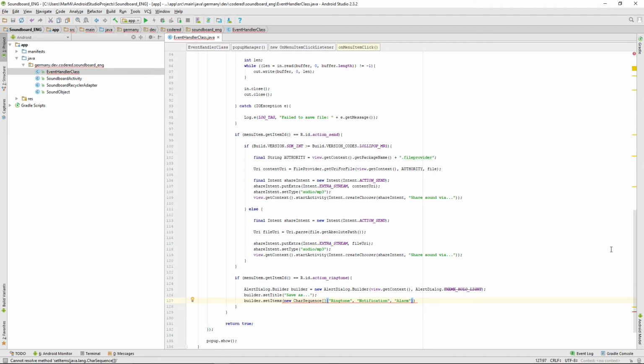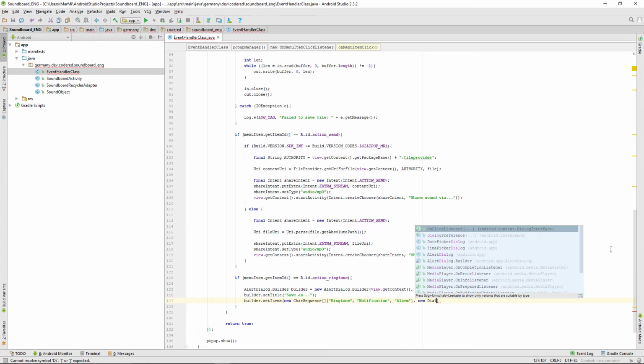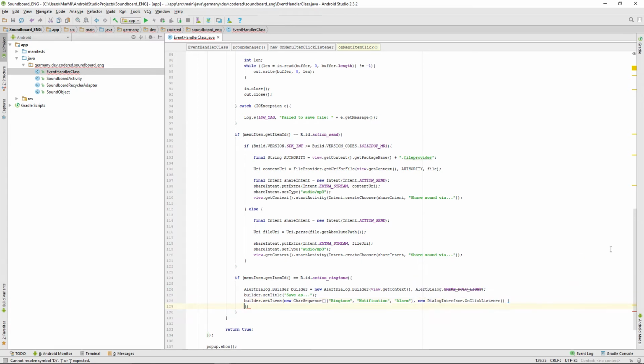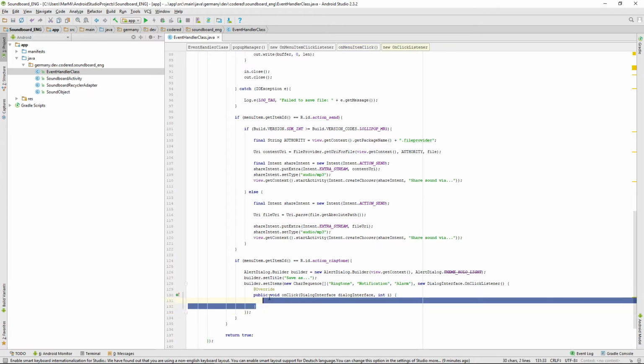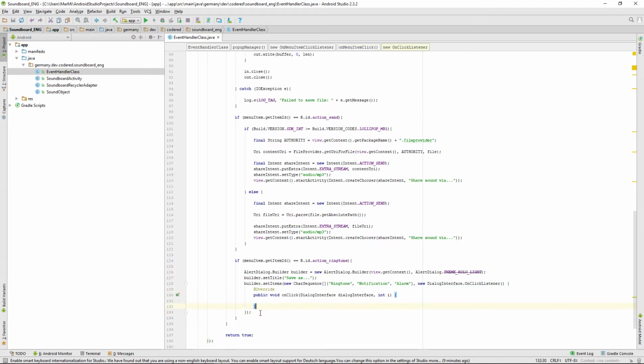And then next thing is we need a dialog interface on-click listener. Well, and after that just a semicolon. Well, we're getting to this in a minute.